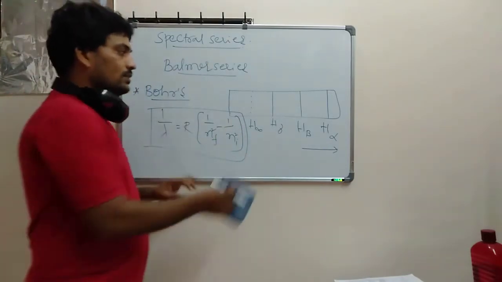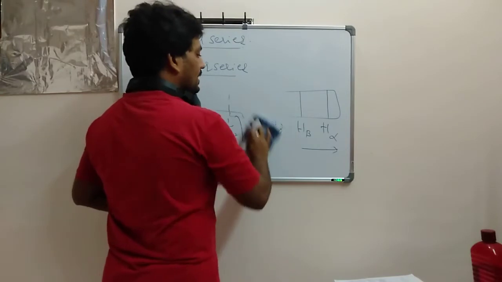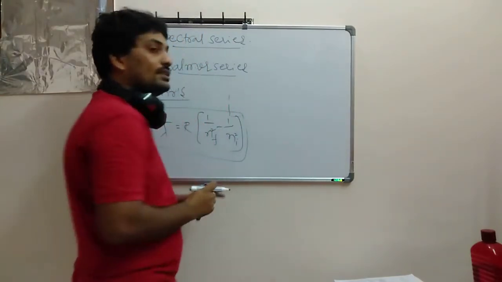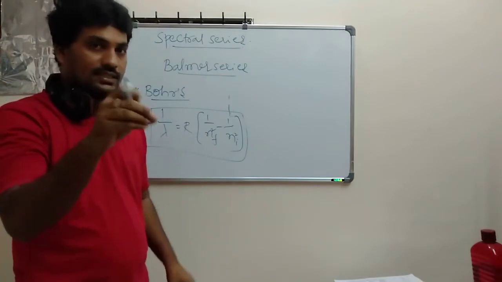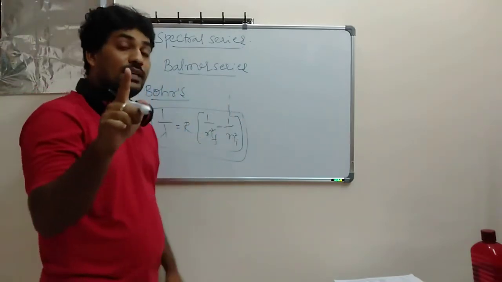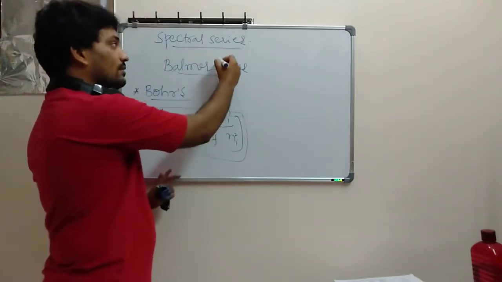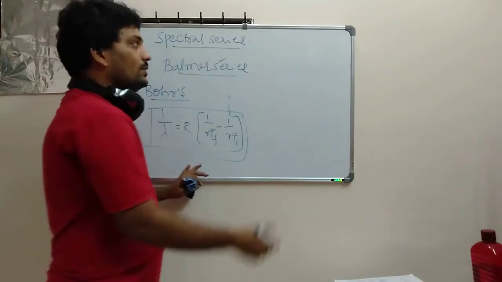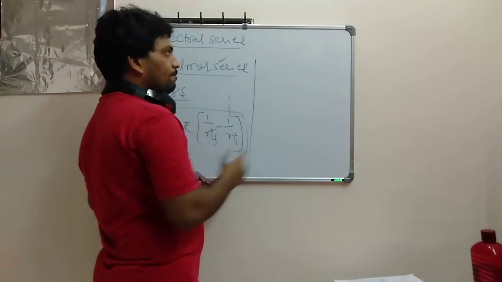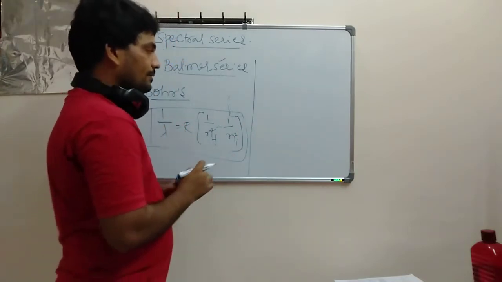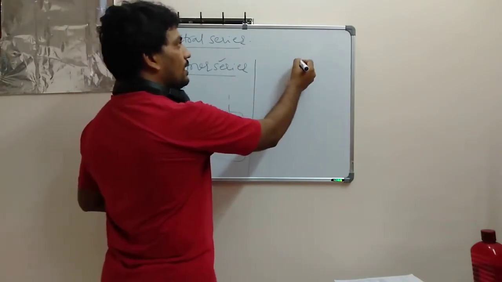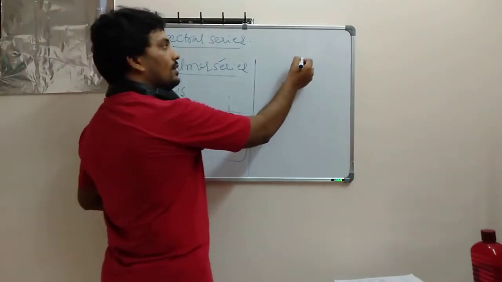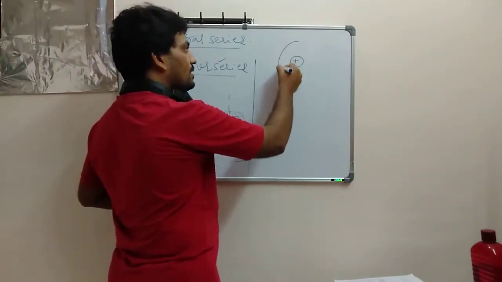So Balmer has taken this, so don't get confused here. Generally Balmer and Lyman are almost said to be the same, but you should be very careful when discussing Balmer. Lyman is different, Balmer is different. He explained it in this manner: let's suppose Balmer's consideration is that this is a nucleus and this is the first orbit.